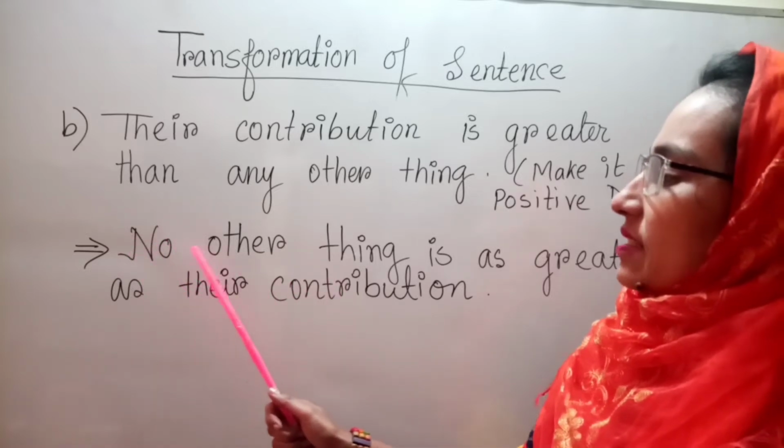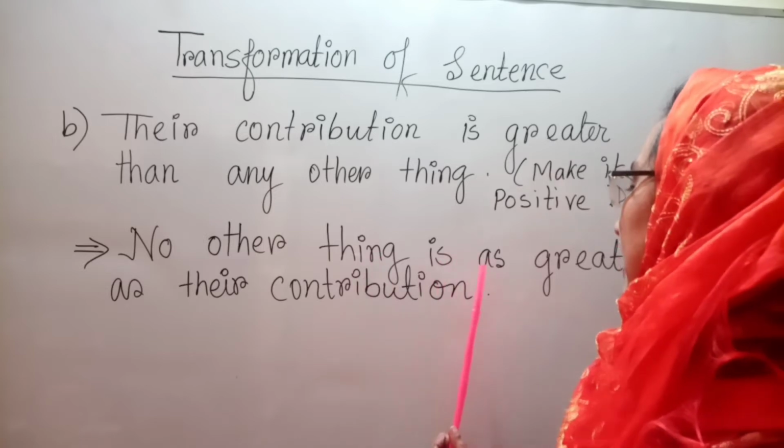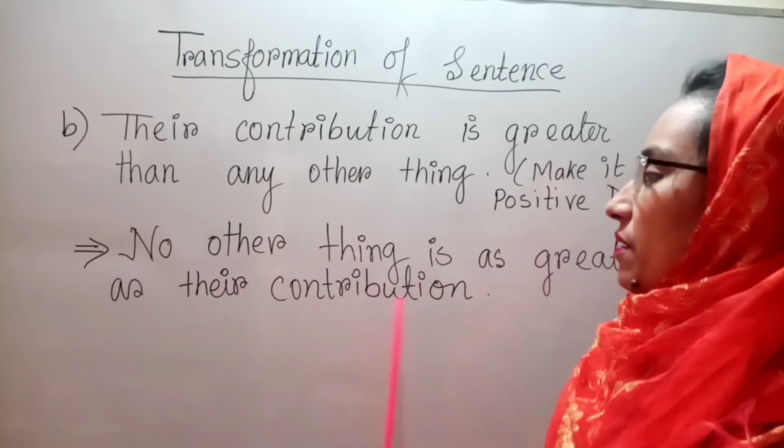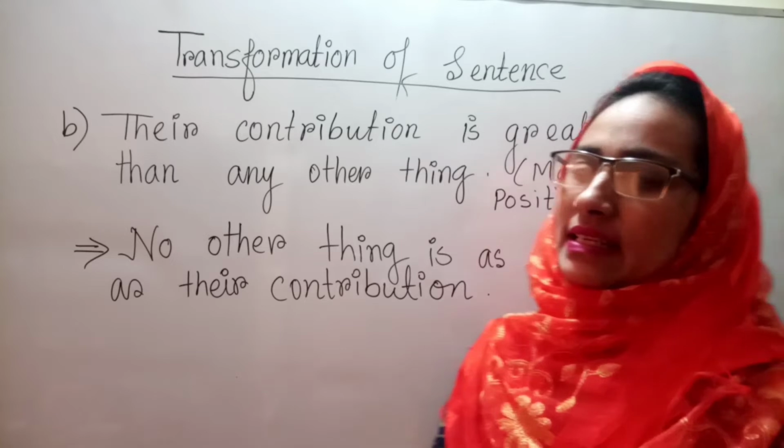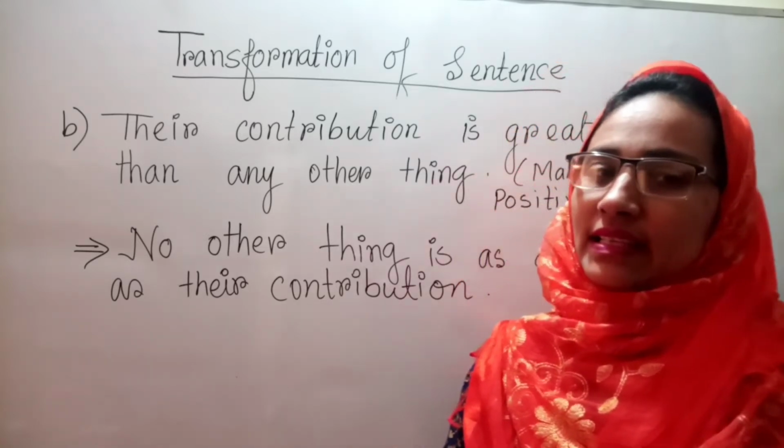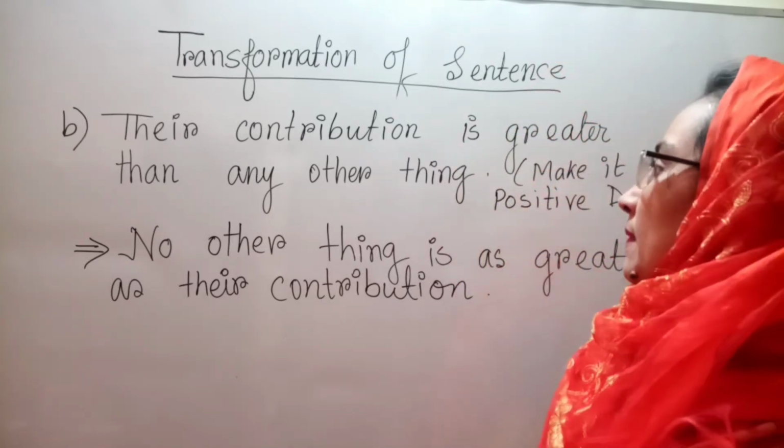So the sentence is: no other thing is as great as their contribution. If the sentence is superlative degree, the sentence will be like that.